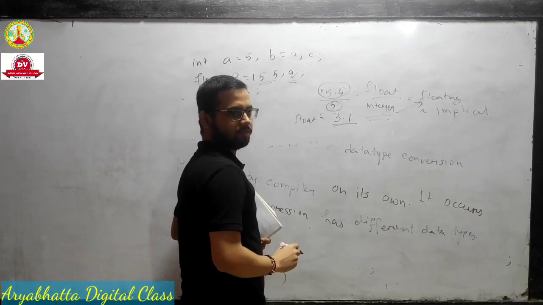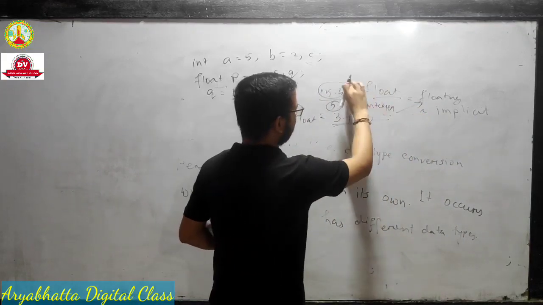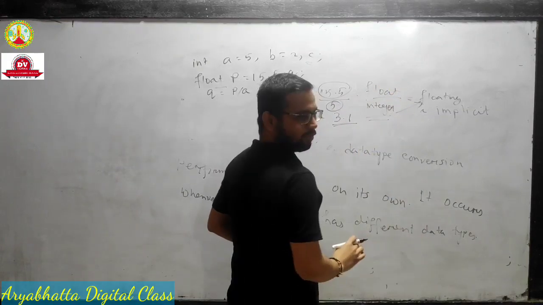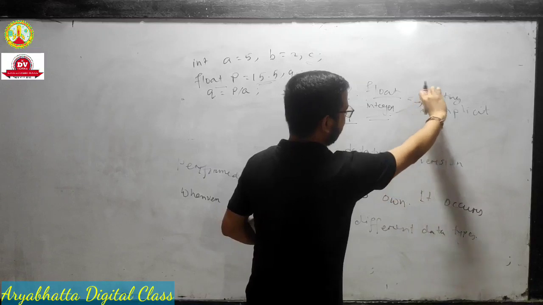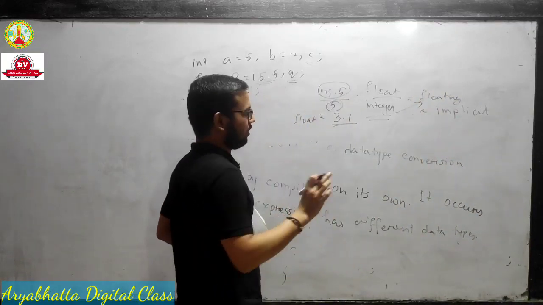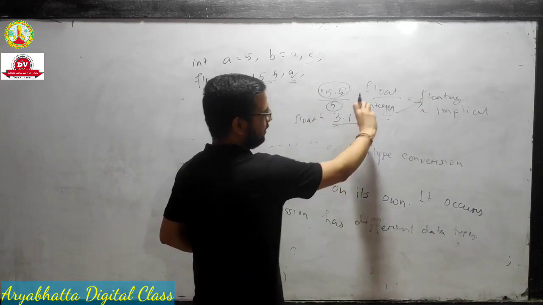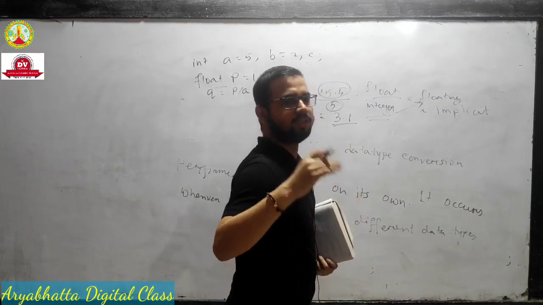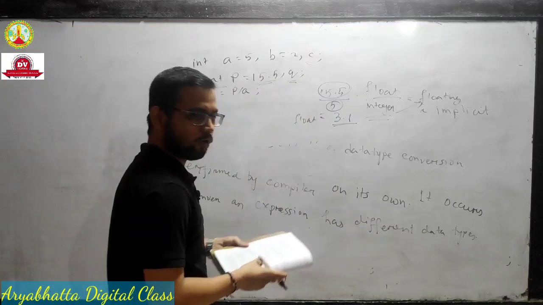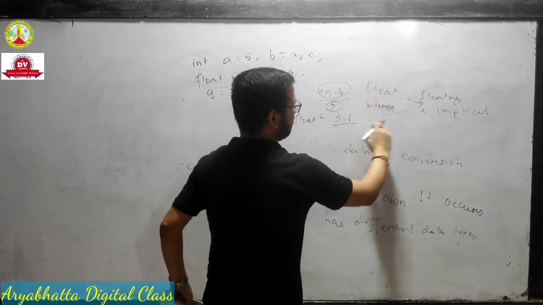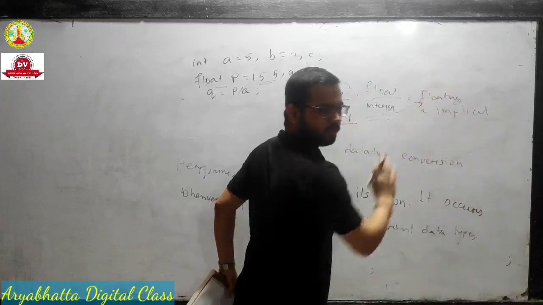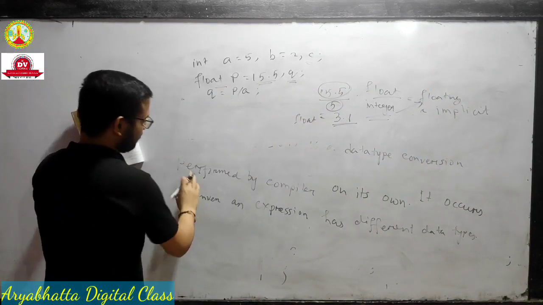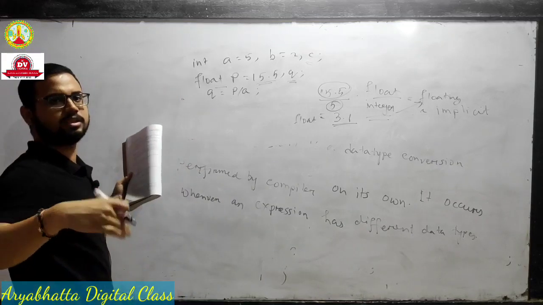This is the conversion. Basic concept: numerator is a floating point number, denominator is an integer number. Whenever we perform the division operation, the final result comes in floating number, 3.1. That means the integer is converted to a floating number. This concept is called implicit type conversion. Automatic type conversion means the system will automatically convert integer to floating. And the second one is typecasting, means explicit conversion.